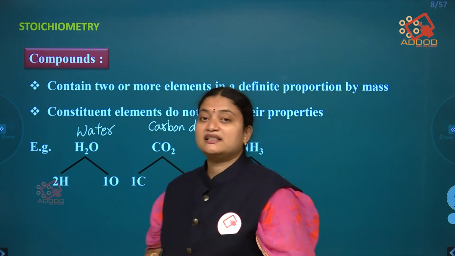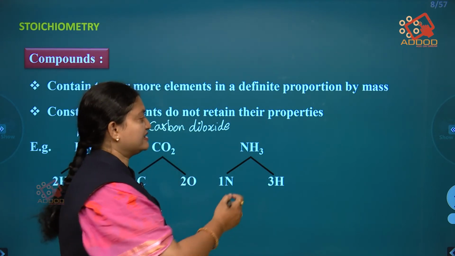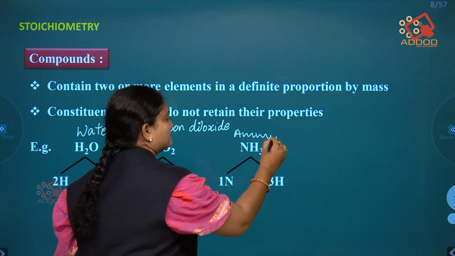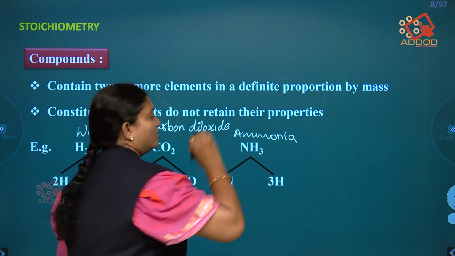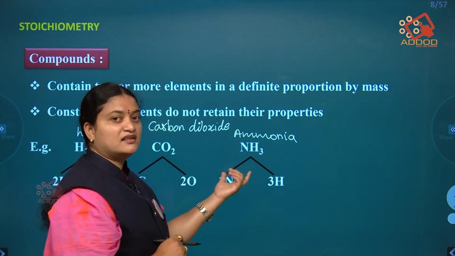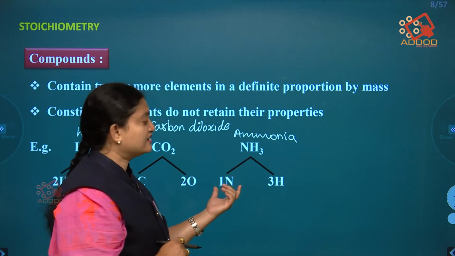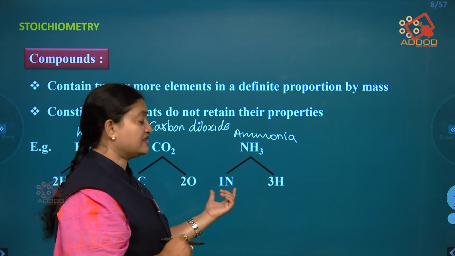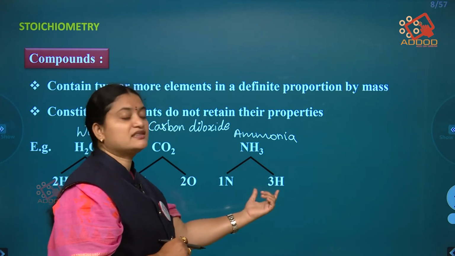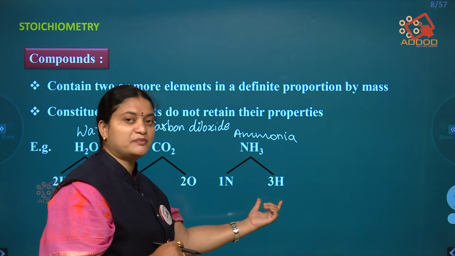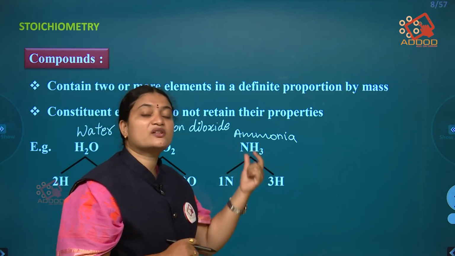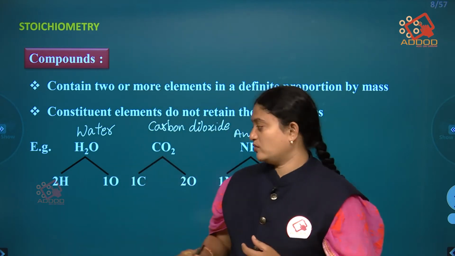Similarly, another example is ammonia. What are the 2 different elements here? Nitrogen and hydrogen. It consists of 1 nitrogen and 3 hydrogen atoms to form ammonia. This we call a compound.